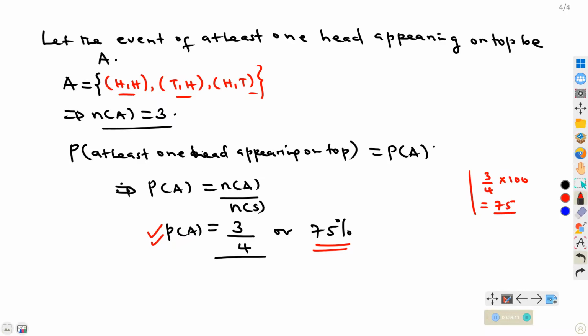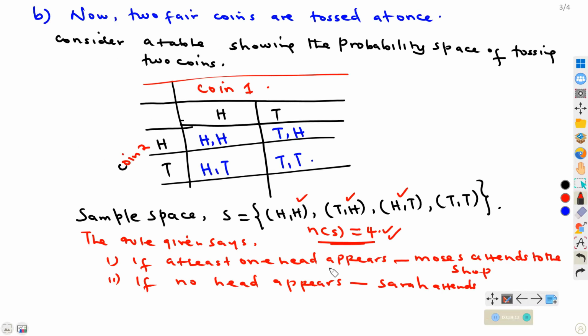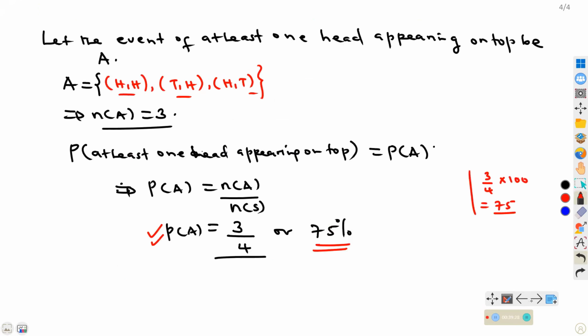Next, remember we have 2 rules: at least one head appearing, where Moses attends to the shop, and if no head appears, then Sarah will be attending to the shop. So next we need to look at the probability of no head appearing on top.